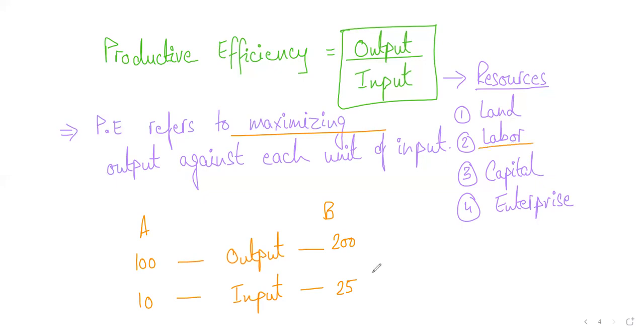That's an input, right? Now, I want you to use this formula that I've written over here and tell me which of the two businesses, business A or business B, is more efficient? Which of the two businesses has more productive efficiency? Can you calculate which of the two businesses is more productive? Huda and Preet, can you do that? Quickly.